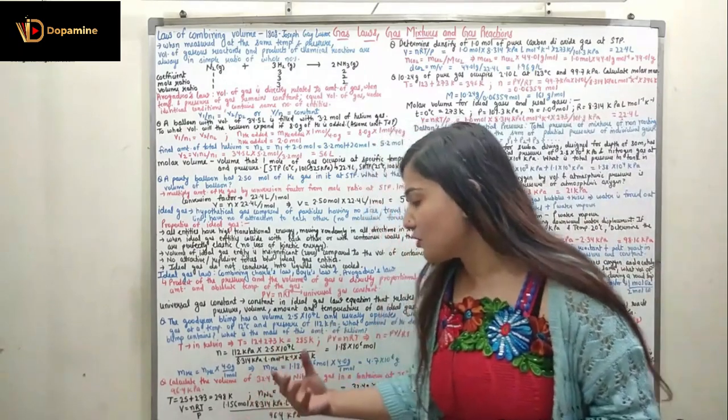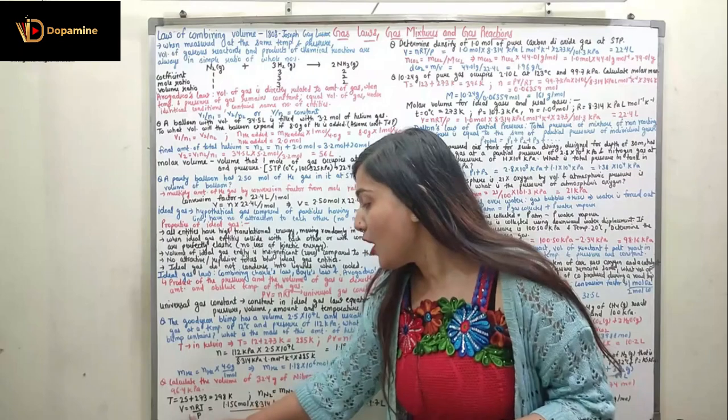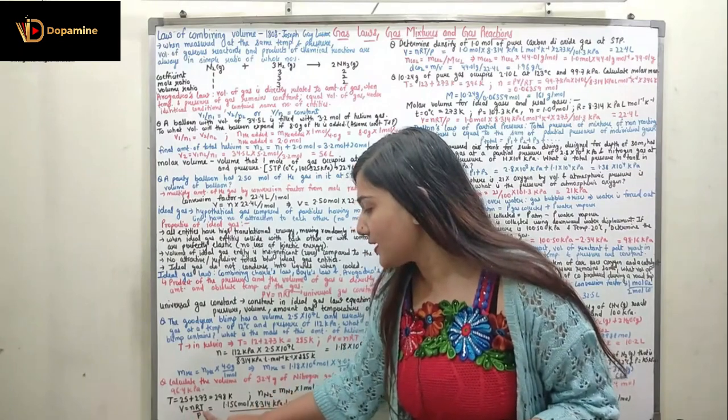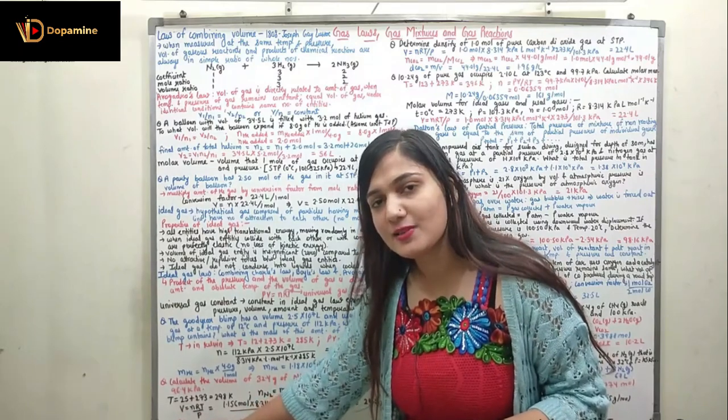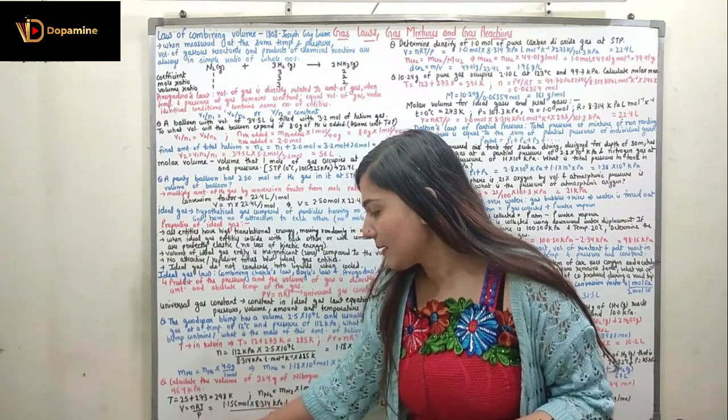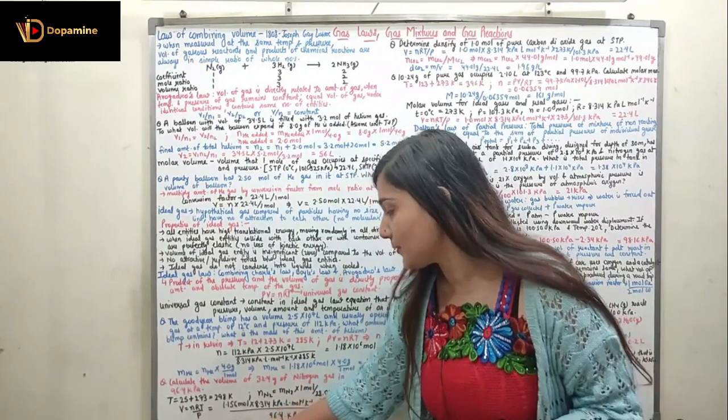If I know the number of moles of N2, I can find out the volume. All other parameters are given. nRT upon P is the volume. By rearranging the ideal gas equation, PV is equal to nRT, I have taken the pressure in the denominator.